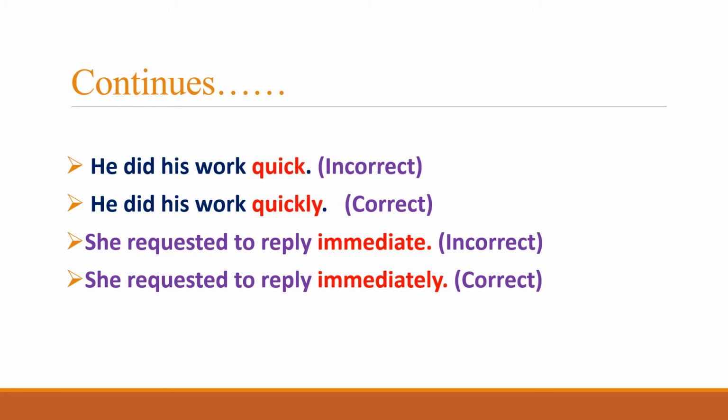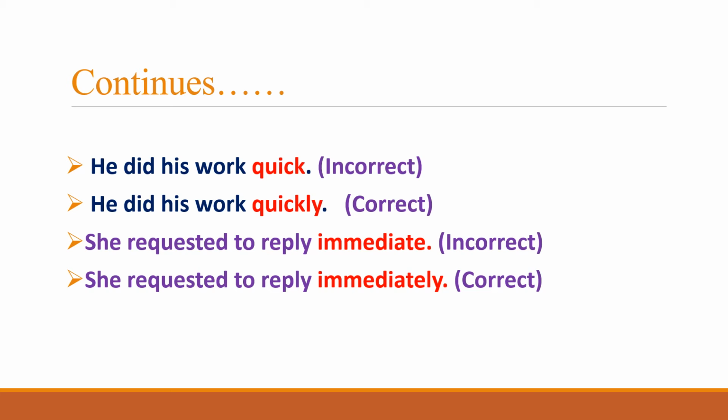The next two examples are for the same rule of adverb. The second example is: he did his work quick. Quick has been highlighted in red, and quick is basically used to add to the meaning of work. And work, you know, is a verb, whereas quick is an adjective. So an adjective cannot qualify a verb. Rather, an adverb can qualify a verb.